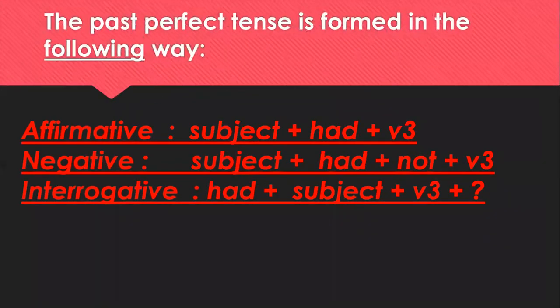Now, here let us study the rule for perfect tense. See, subject plus had plus verb for affirmative. Okay. The next is negative, that is subject plus had plus not plus verb. Of course, in interrogative, as always, the subject comes afterwards. So first you will use had, then subject, then verb, and as usual the question mark. Okay. Now these are the common rules.